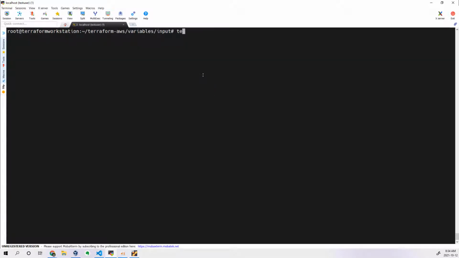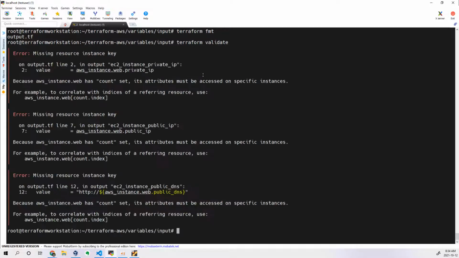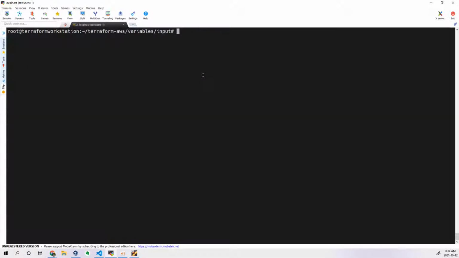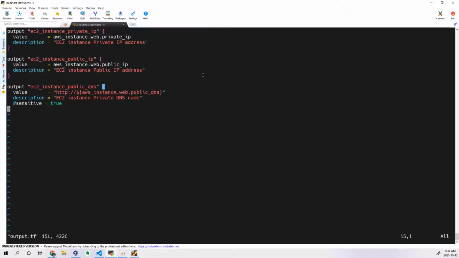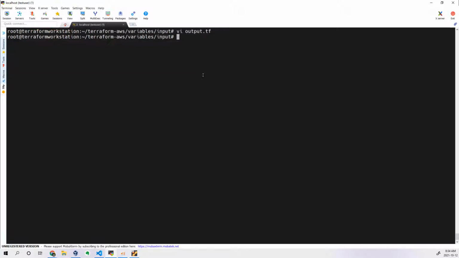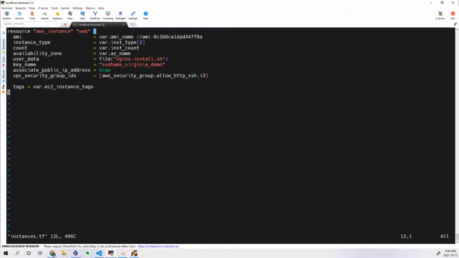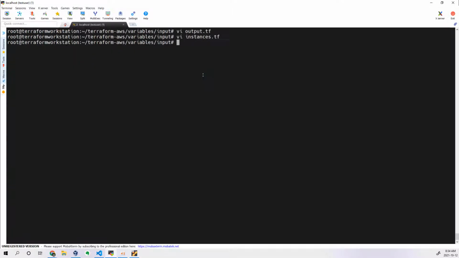Okay, let's execute terraform fmt, and terraform validate. I don't want to see any mistakes after it is getting created. So there might be some mistake, as expected actually. Why? Because I have written it in an improper way. aws_instance.web, dot private IP, public IP. What is my instance? What I've written is web only. Okay, that's fine. Then what is the mistake? Let's re-execute.